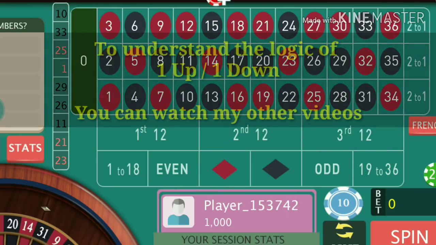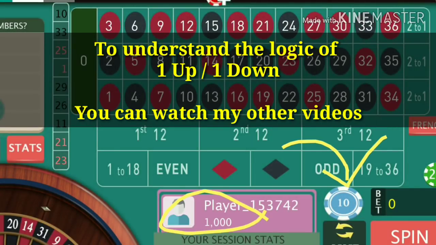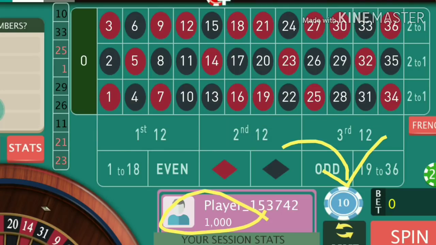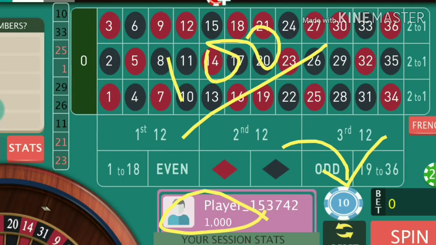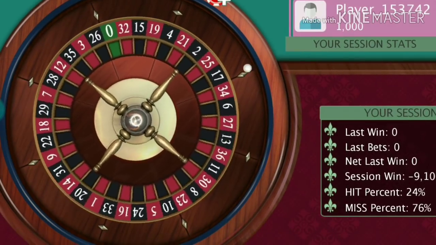So for this strategy, we have a $1,000 bankroll as usual, and we will start the bets with $10 basic bets. And our target is up $100, that is 10 times our bet size. So let's start the game. As I told you, now the trend is black, so we will put one unit on black.